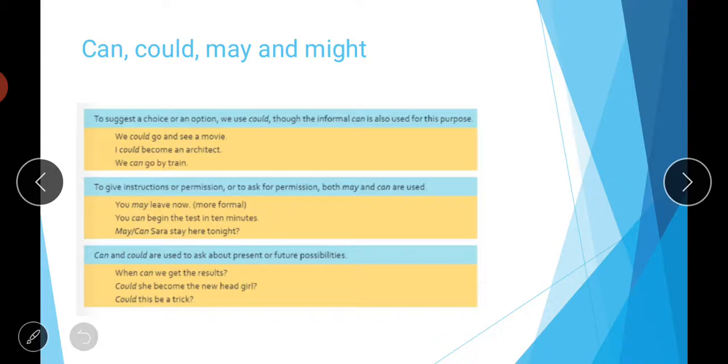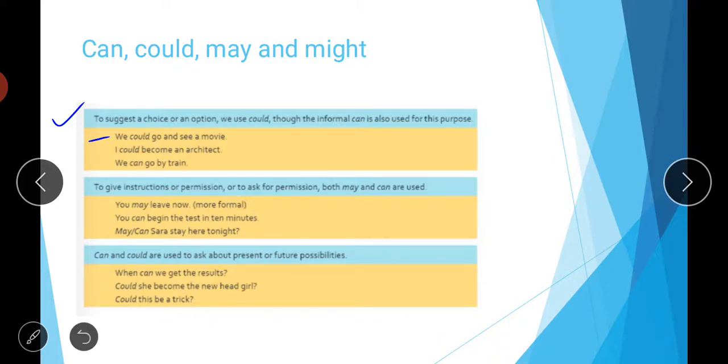Then next, to suggest a choice or an option, we use could, though the informal can is also used for this purpose. Look at this example: we could go and see a movie. We are just giving a suggestion.